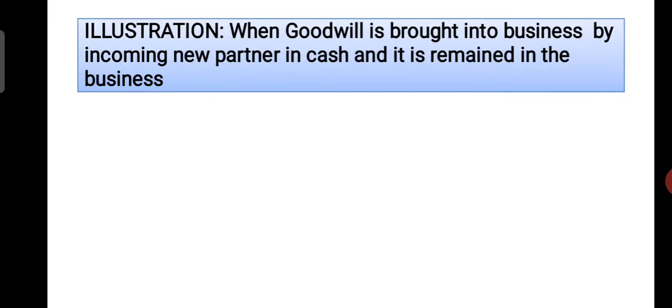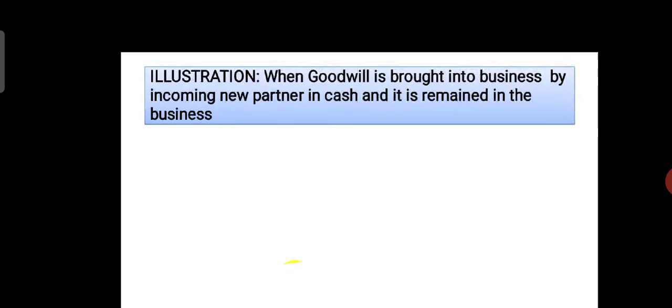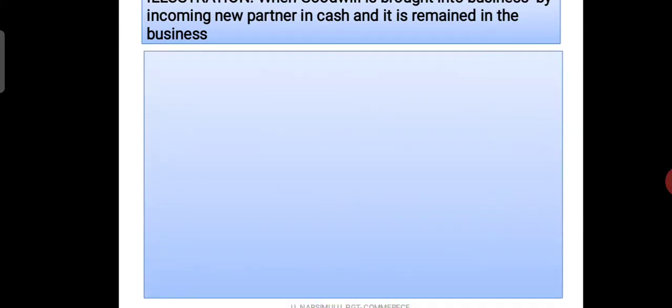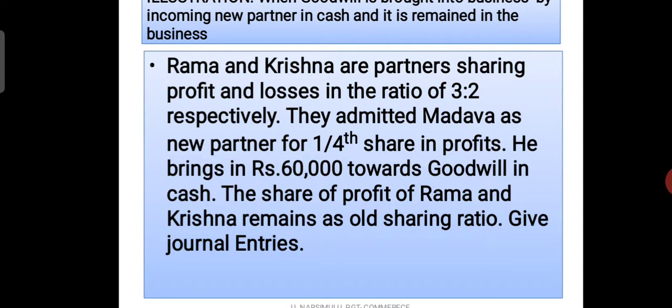Here, one example problem is when goodwill is brought into the business by the incoming new partner in cash and it remains in the business. Now I will read the problem. Just listen carefully, pause the video, take down this problem, and read it twice in your mind. So what is the problem?